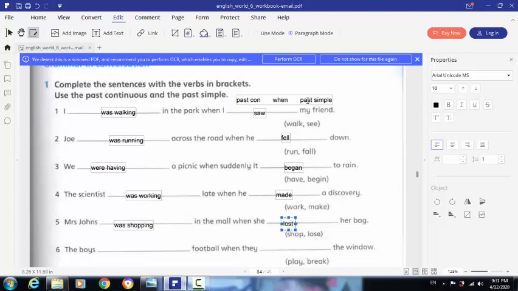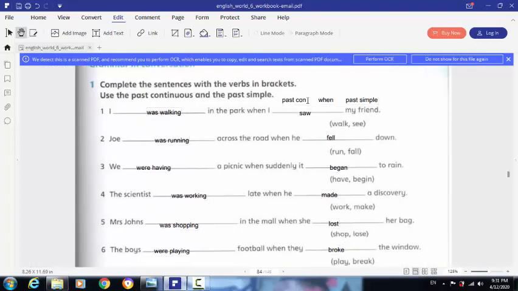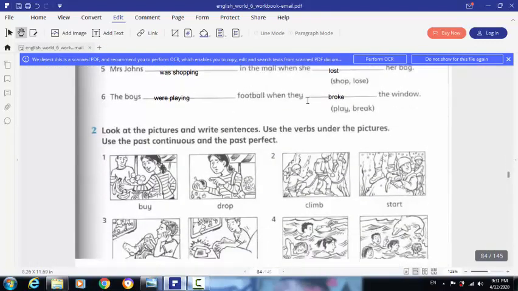Finally, sentence number 6. The boys football when they the window. Play and break. The boys were playing football when they broke the window. The simple past of break is broke. So that was the first exercise, exercise number 1.